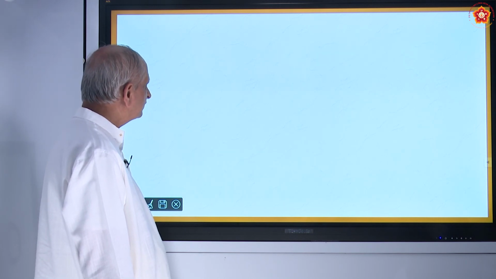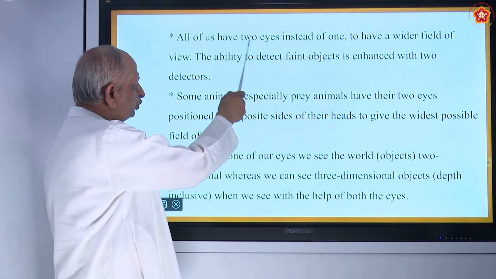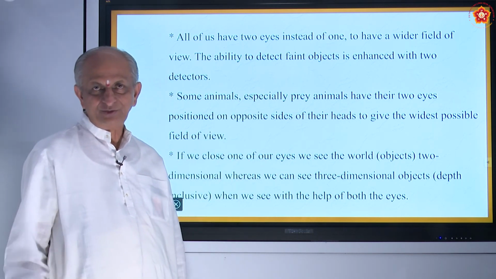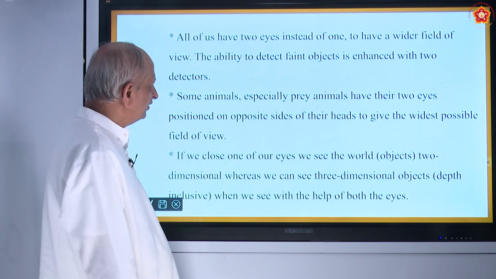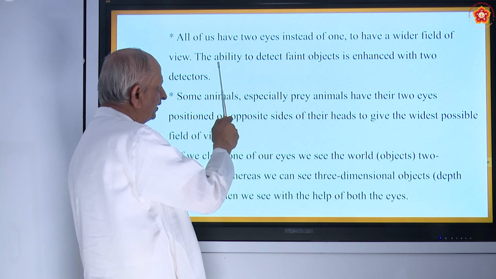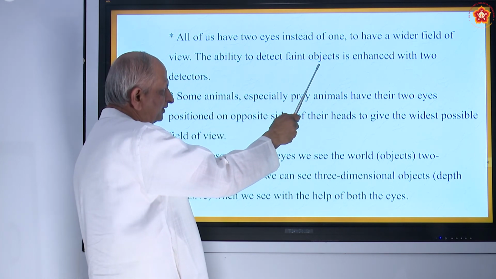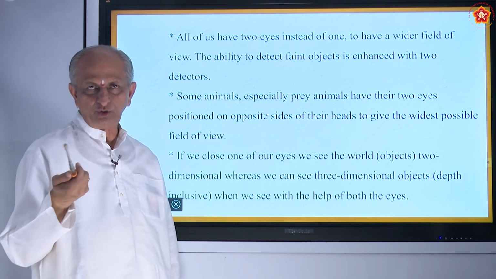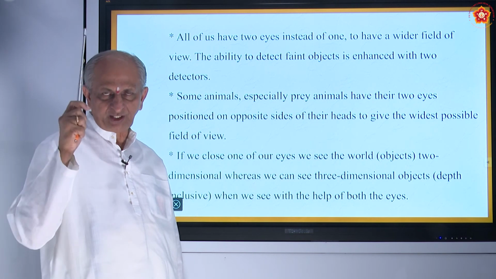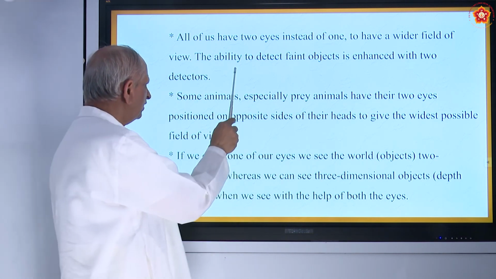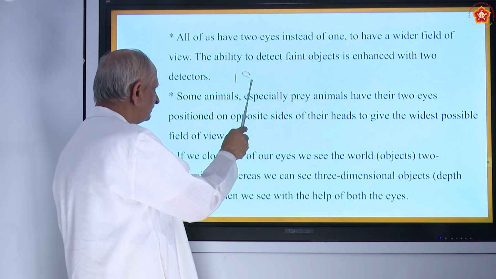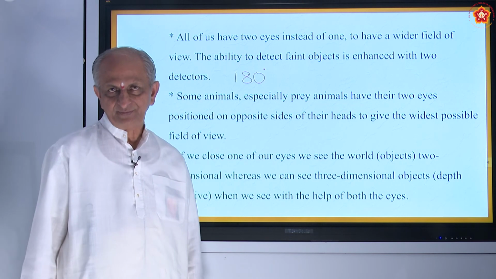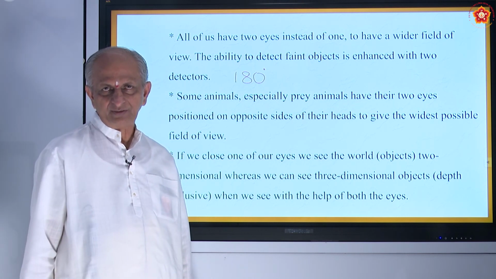And one more thing is, as we have already seen, all of us have two eyes instead of one. You may wonder why God has created two eyes. Two eyes, because to have a wider field of view, and the ability to detect faint objects is enhanced with the two detectors. What happens? As I told just now, there will be optic nerves connected to the brain, right? So here we can see up to 180 degrees. The vision in a camera is only 60 degrees. Here it is 180 degrees vision.